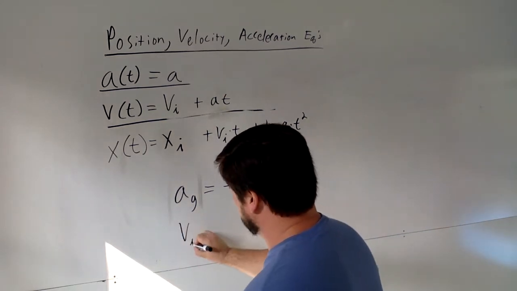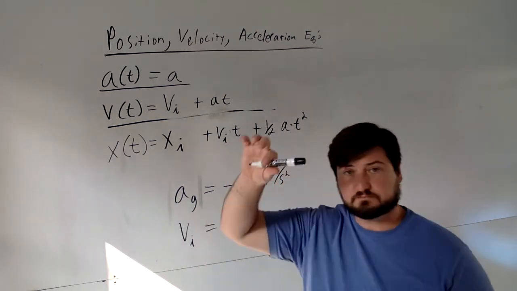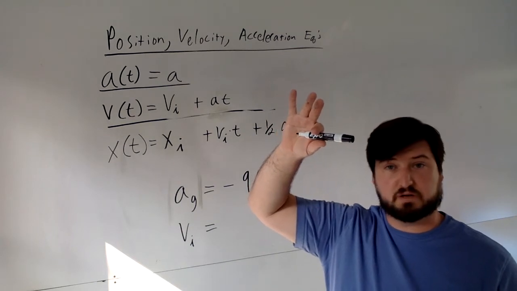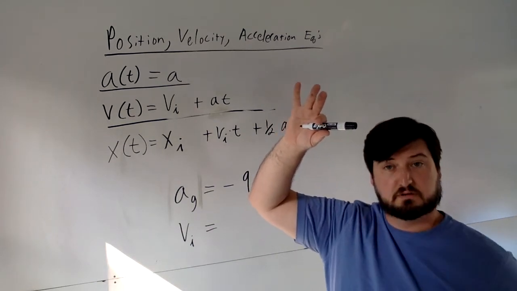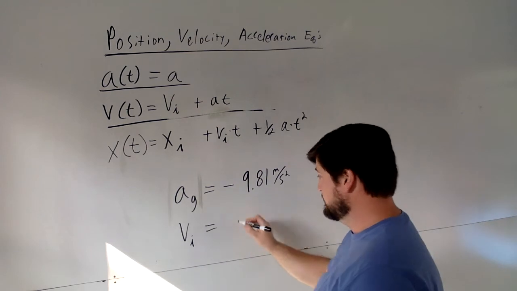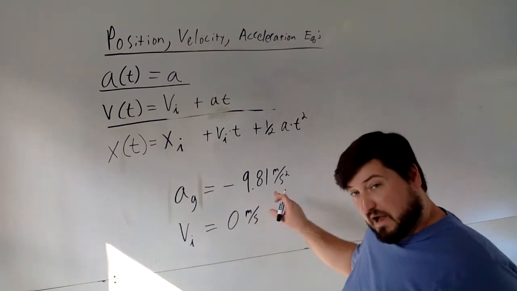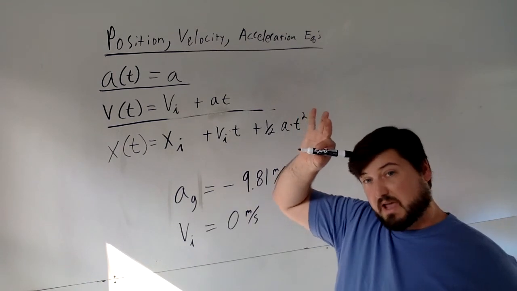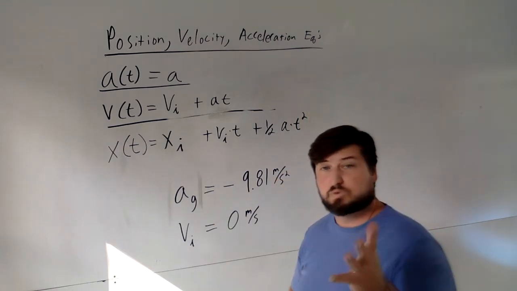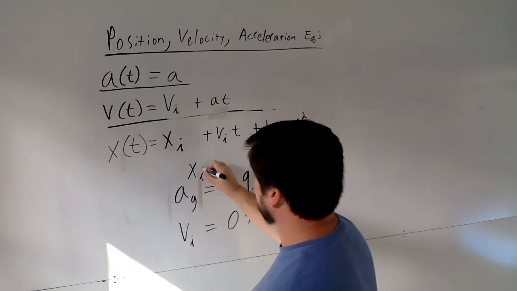I would say, looking at that marker, it has no movement whatsoever in the y direction. It has none to begin with. No initial velocity. Okay? It has gravity trying to pull it down, and the minute I remove my hand, it will fall. Okay? But what about its initial position?